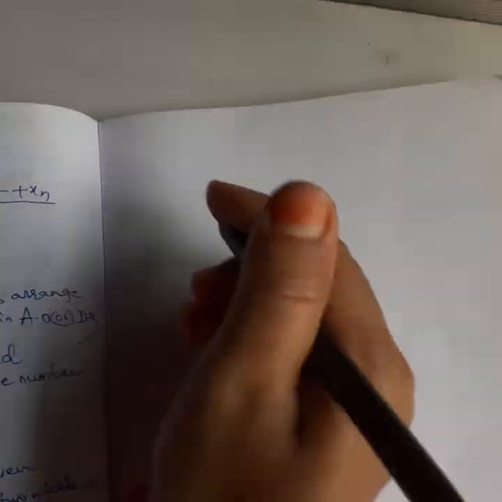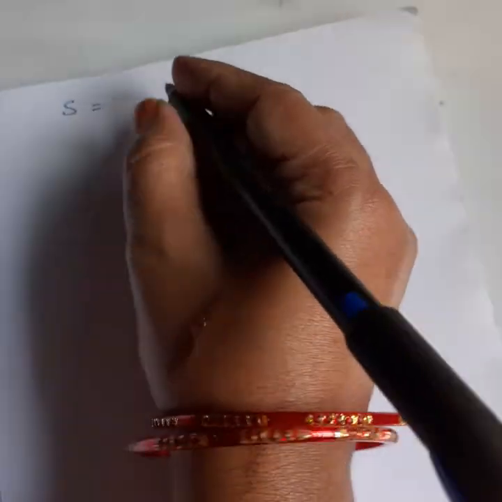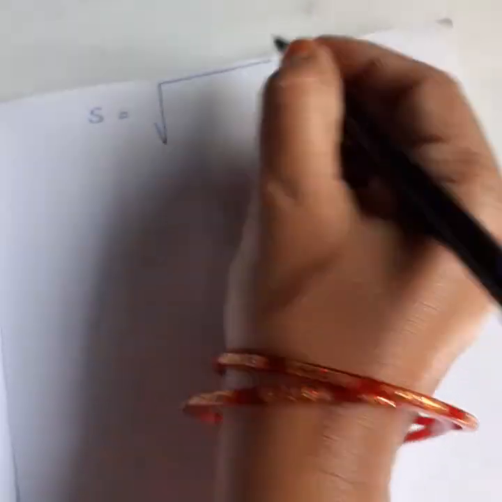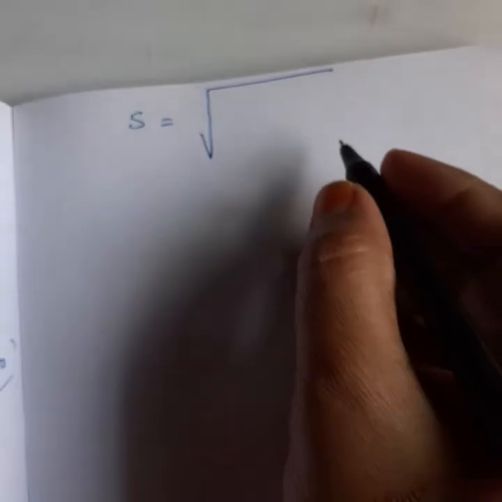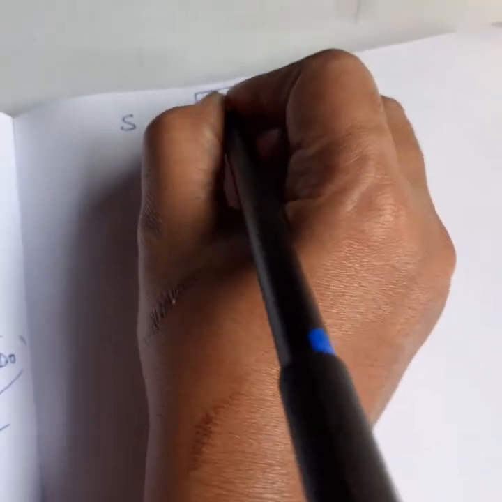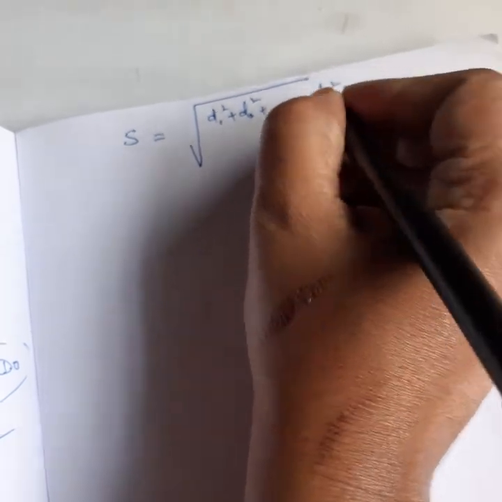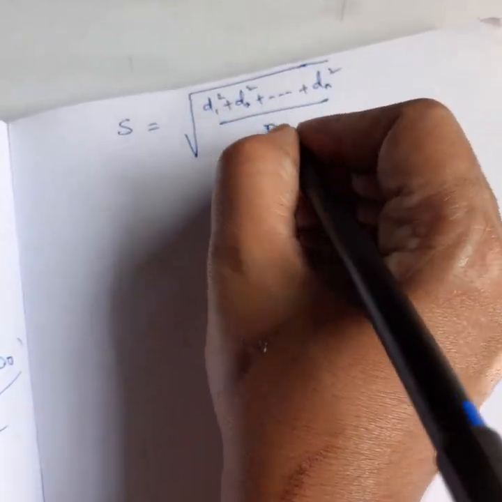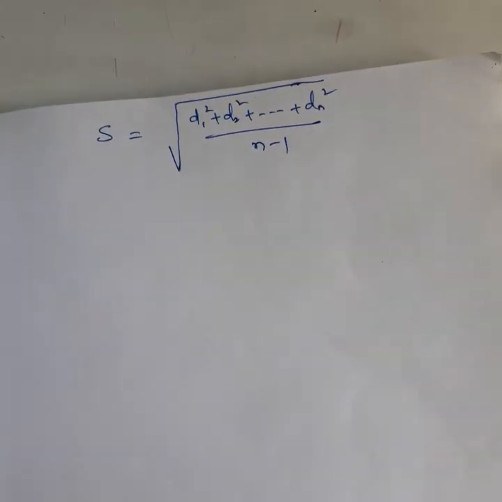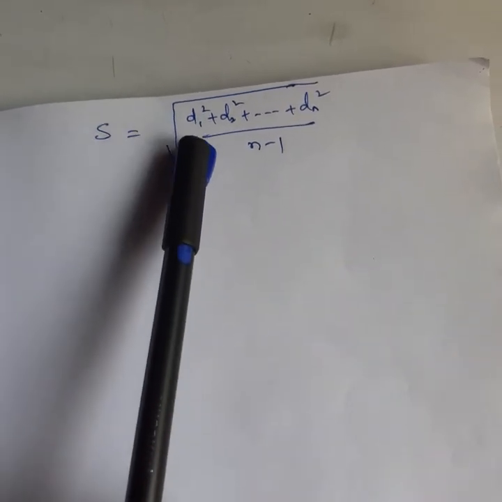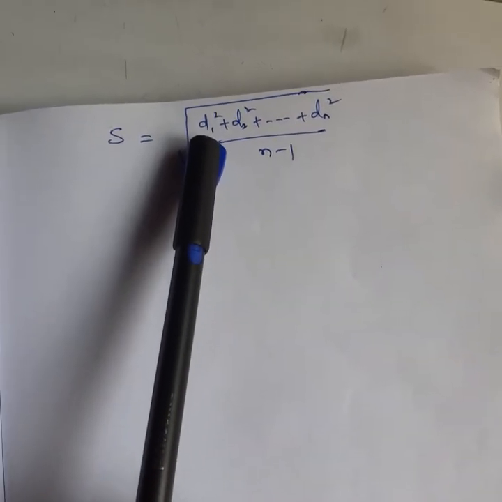So finally, what is the formula of standard deviation? Standard deviation is nothing but the square root of d1 square plus d2 square plus and so on plus dn square, divided by n minus 1, where d means deviation from the mean.